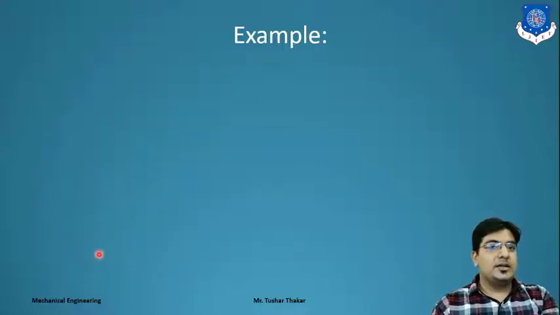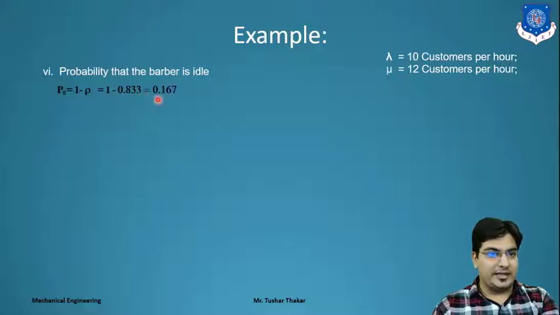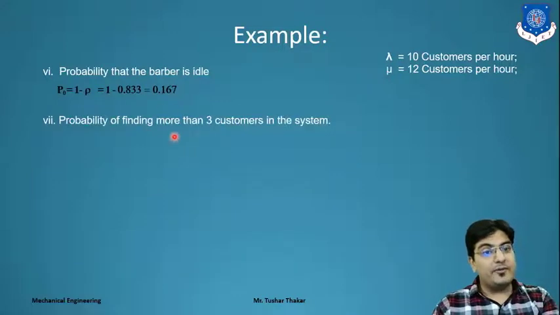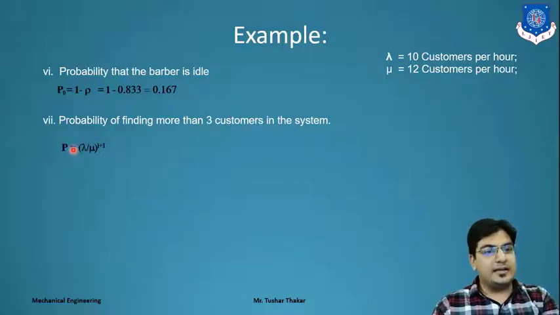Clear? Next we find the probability that the barber is idle, that is P0. P0 is 1 minus rho. So 1 minus the utilization factor, 1 minus 0.833, gives 0.167. And for the probability of finding more than 3 customers, we use the equation P greater than i, that is lambda by mu raised to i plus 1.